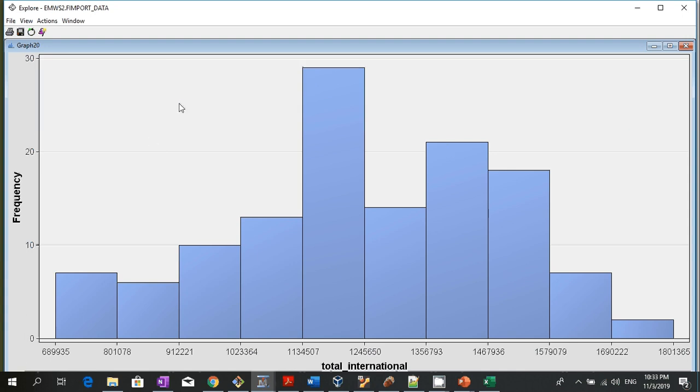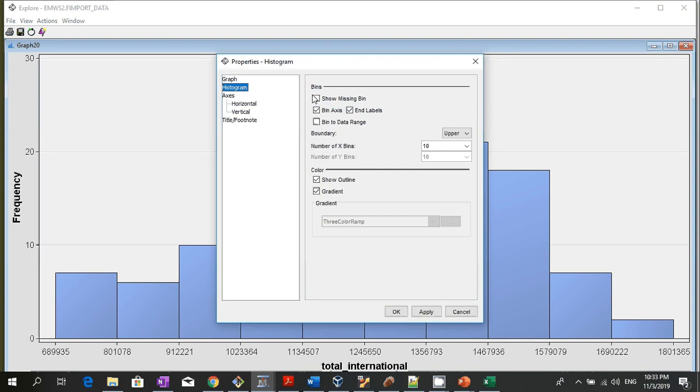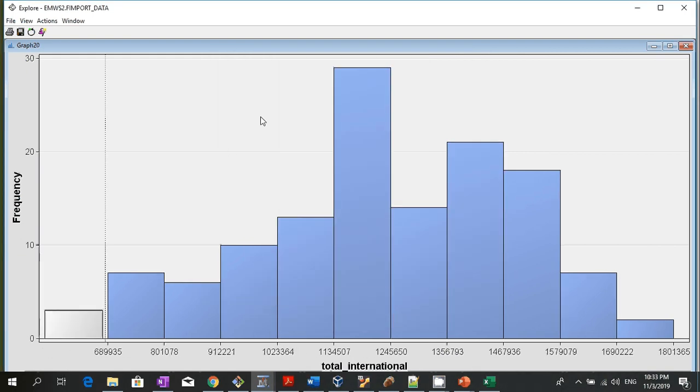Okay, let's take a look if there's any missing data. Show missing bin: right click, graph properties, and click on show missing bin. Now this shows me that there are 3 missing bins in my data set.